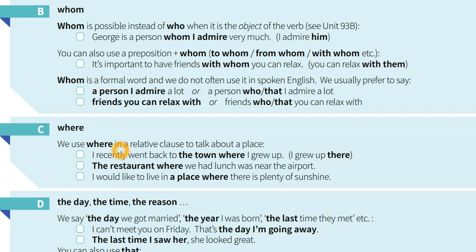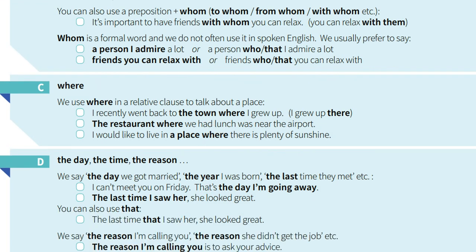Where, we use where in a relative clause to talk about a place. I recently went back to the town where I grew up. The restaurant where we had lunch was near the airport. I would like to live in a place where there is plenty of sunshine. So here, from our understanding, we have to put where. This point is not important for the exam, but it's important for conversation. Keep it in your mind.